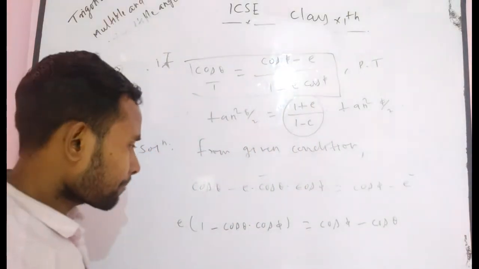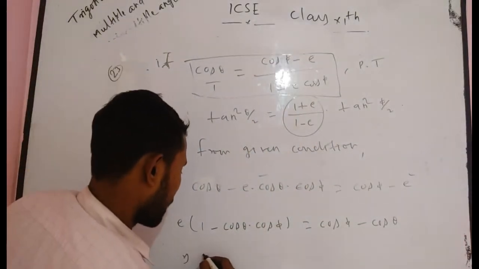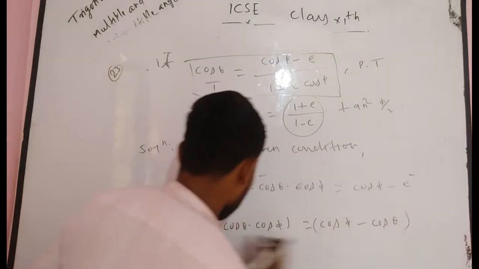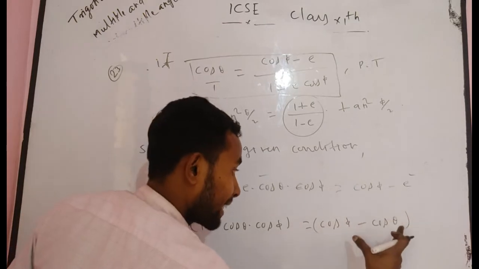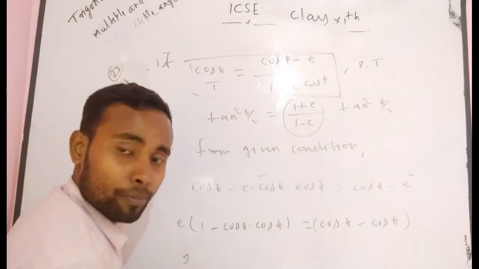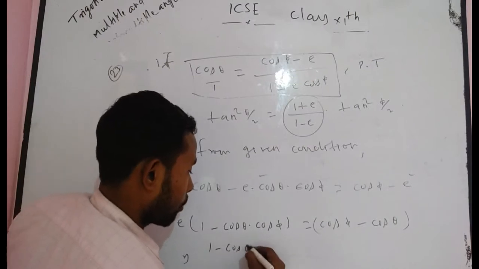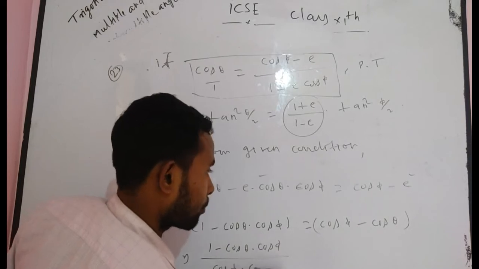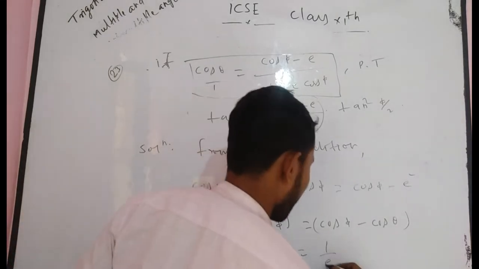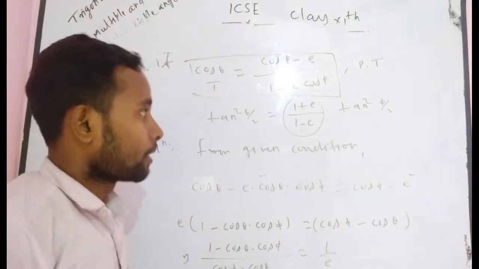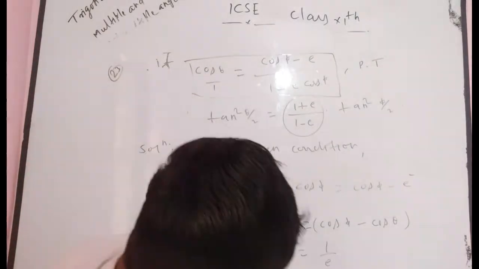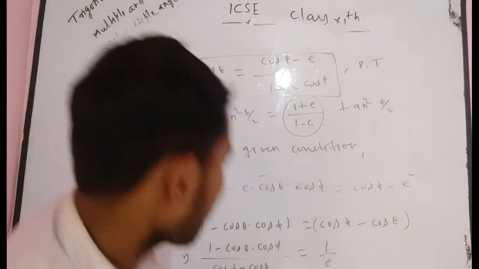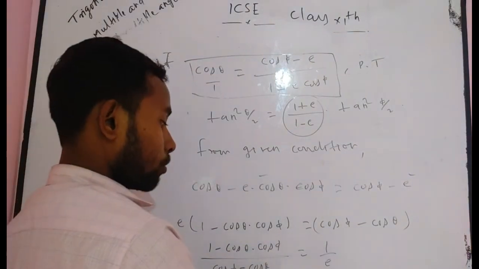Can you write? Now, simply, if you take e on this side, then it becomes 1 upon e, and if you take this factor on this side, you will get 1 minus cos theta into cos phi divided by cos phi minus cos theta is equal to 1 upon e. I think you understand my point of view. Now, here there is a sign of minus. Now, you get 1 upon e is equal to this factor.